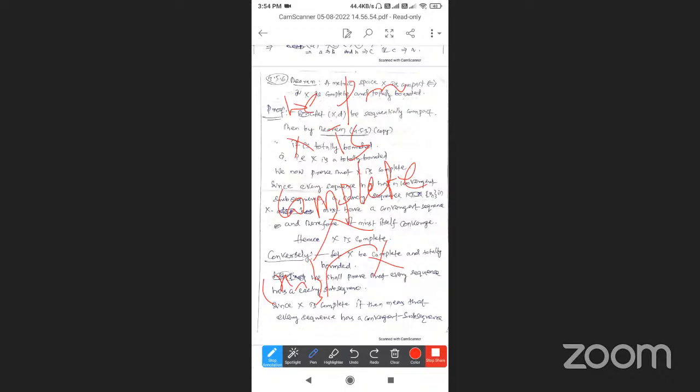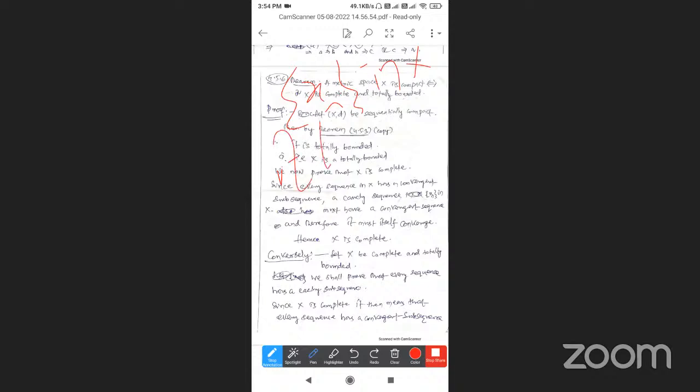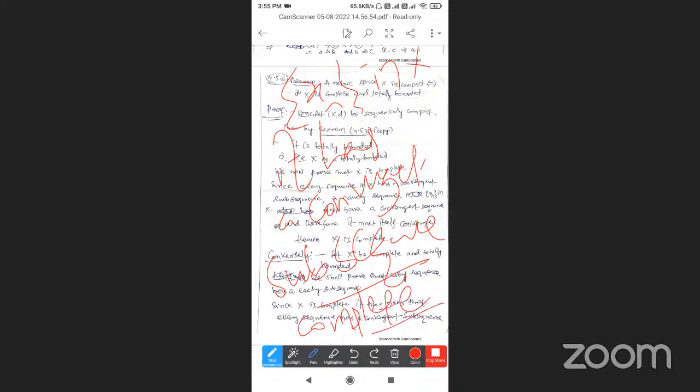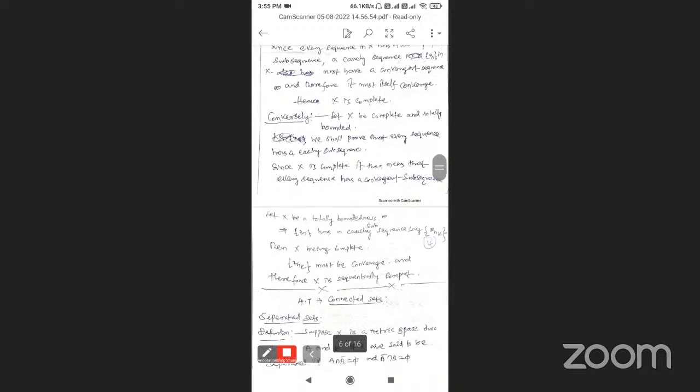A metric space X is said to be sequentially compact if every sequence Xn in X has a convergent subsequence. A Cauchy sequence with a convergent subsequence is convergent, and that is called complete. So X is itself complete.